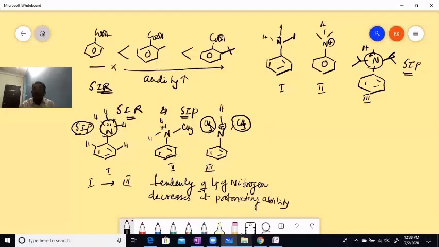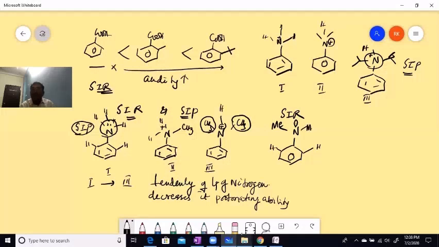Let me show you another case also: SIR. What do you mean by SIR? Let me take this benzene with only two hydrogens in the first example, and in the second it is substituted by two methyl groups.